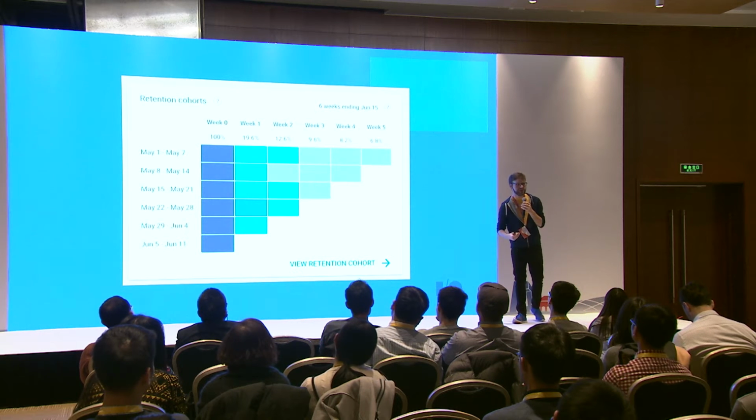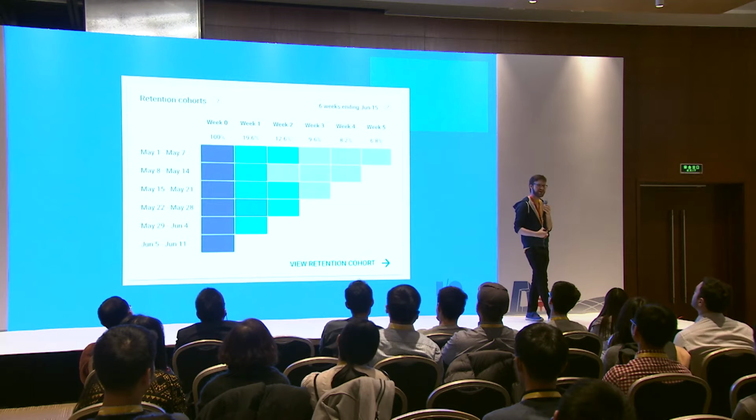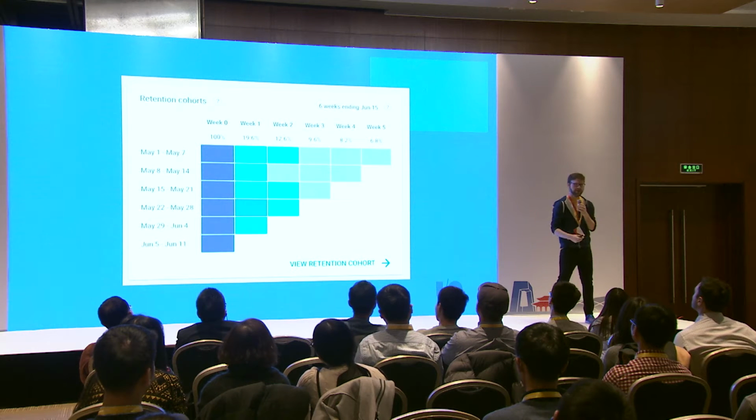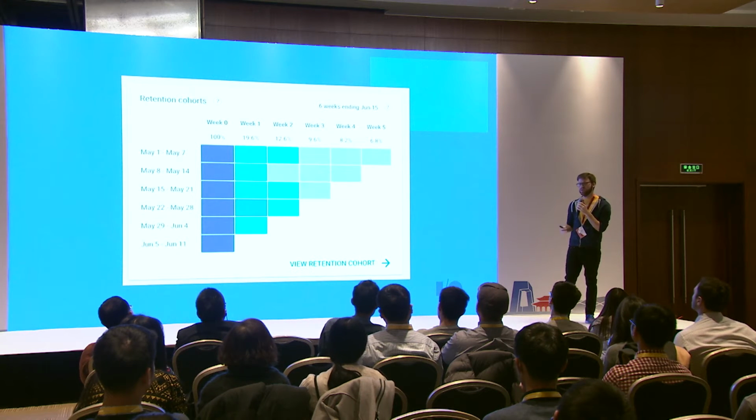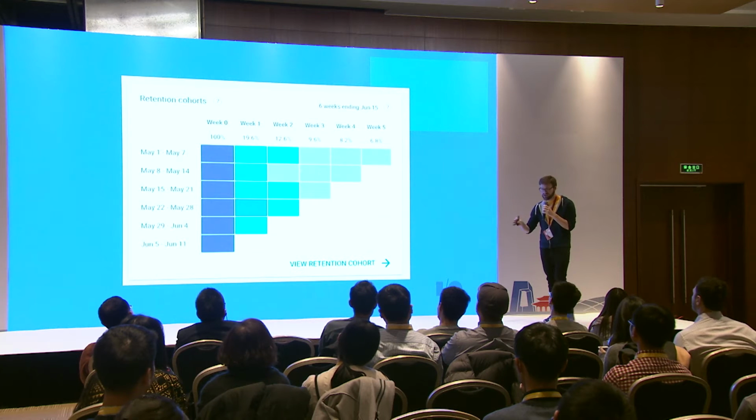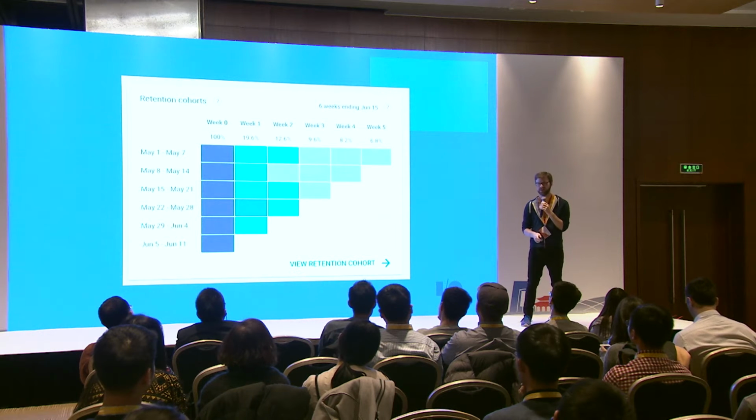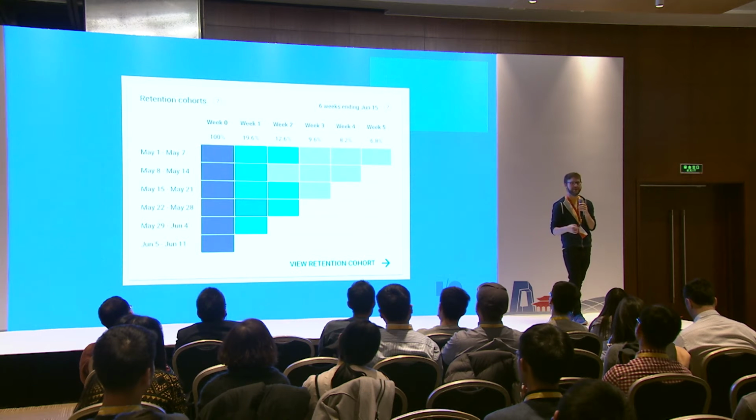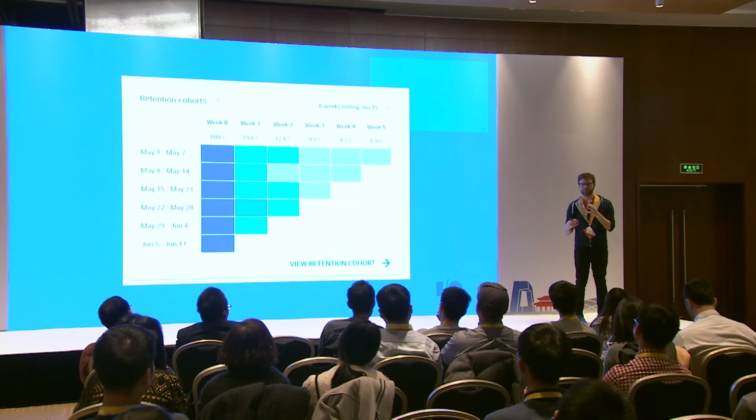And this might not be something you think to look for. You might not think to instrument your app so that you can see retention cohorts. But once this is here, and you're looking around and fiddling with your Firebase Analytics, you'll probably see that. And you'll be like, why the heck are my users dropping off in that third week? And this is what I mean by discoverability.